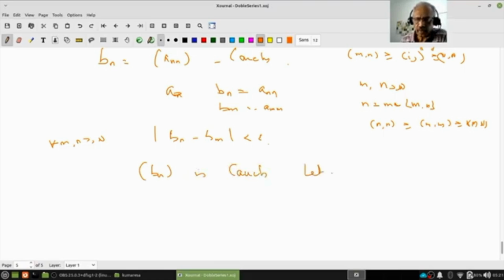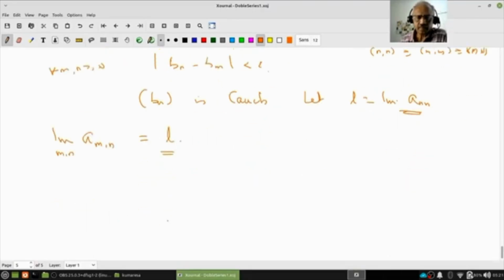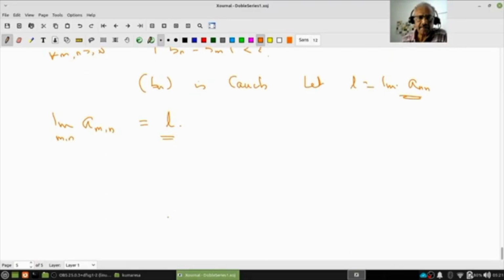So let L equal the limit of a_nn. Then we want to prove the double sequence a_mn converges to L. So what is it that I have to do?